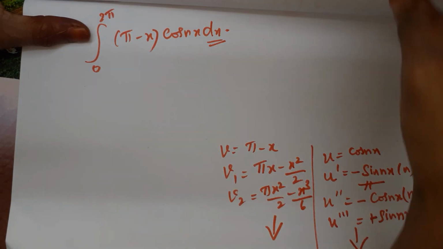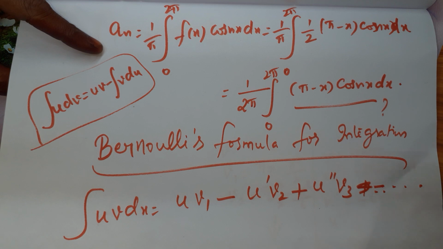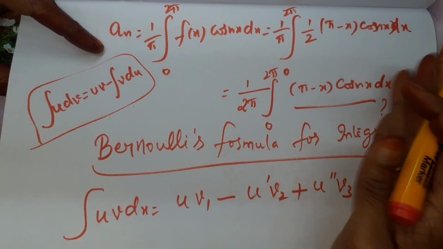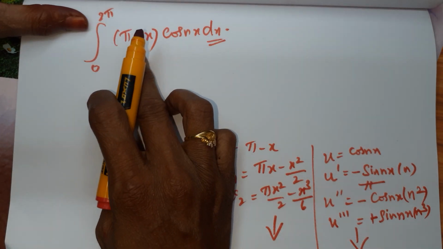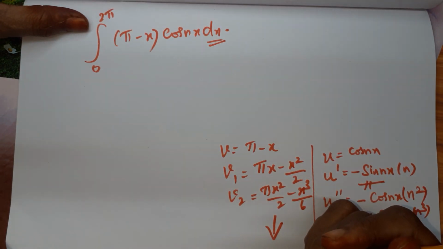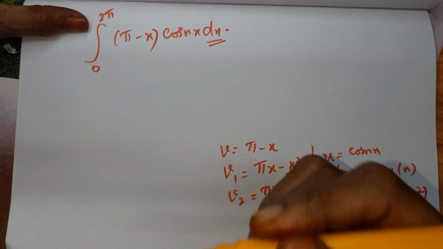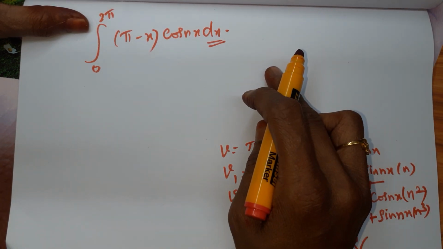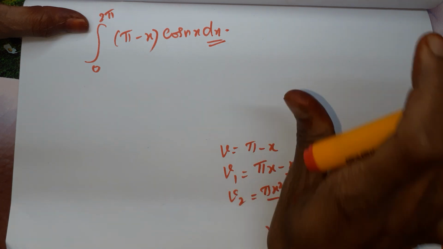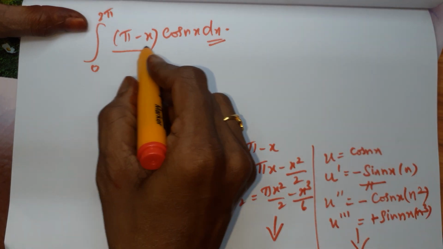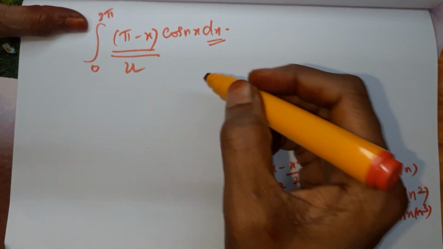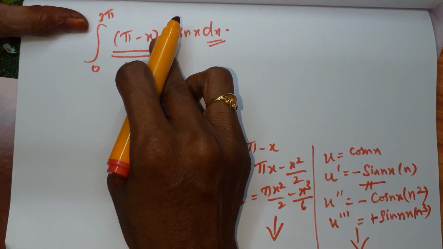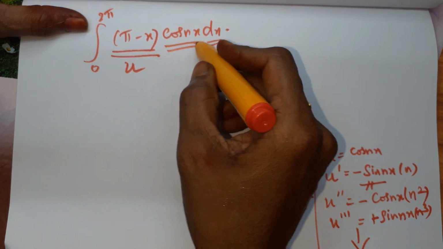But what we have as a formula is plus, etc. Somewhere we have to end the formula. So the ending term we will decide using this u. So when we differentiate this subsequently, at some derivative we have to get the answer as 0. So keep this in mind. Whatever term having x, know that you have to fix as u, and the other term as v.